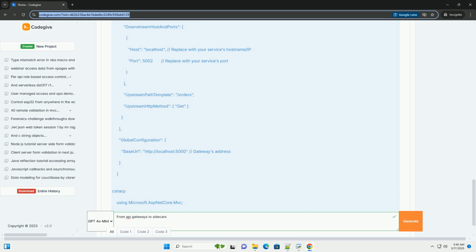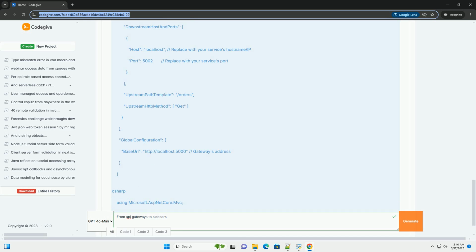Use when you need to enforce security policies, such as authentication, authorization, and rate limiting, for external clients. Use when you need to transform requests and responses between clients and backend services. Use when you need caching to improve performance.